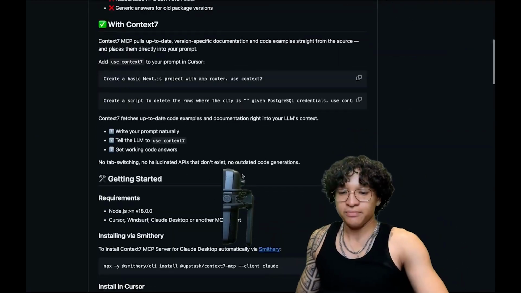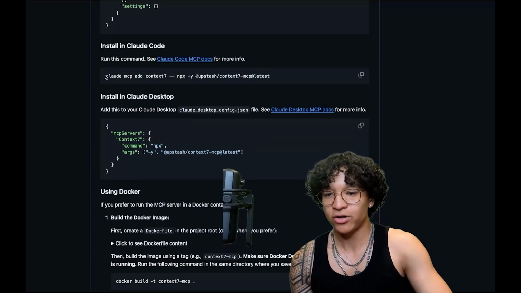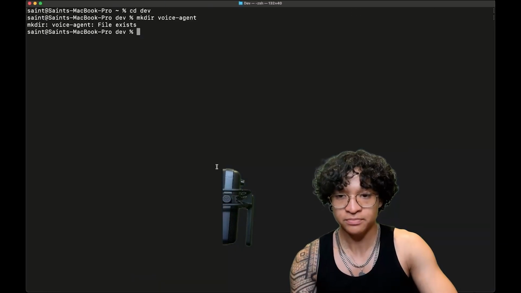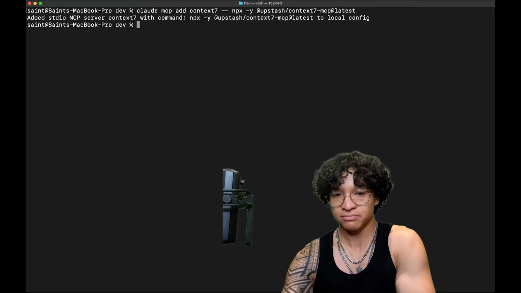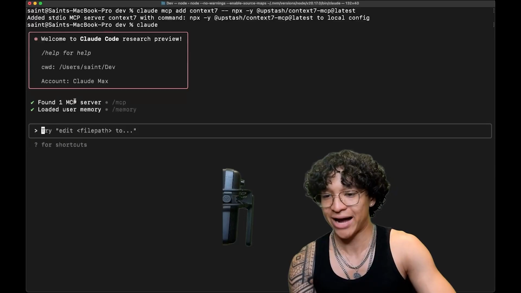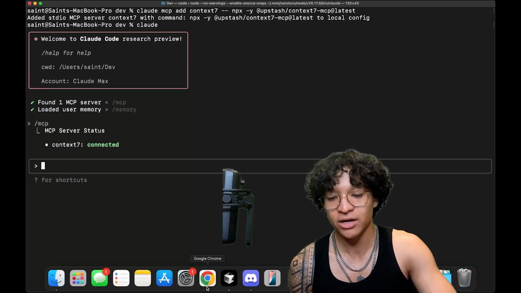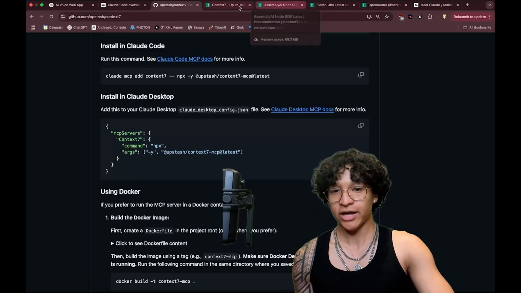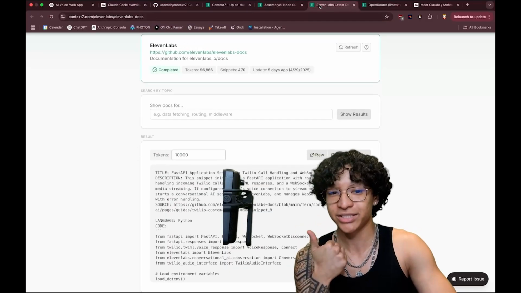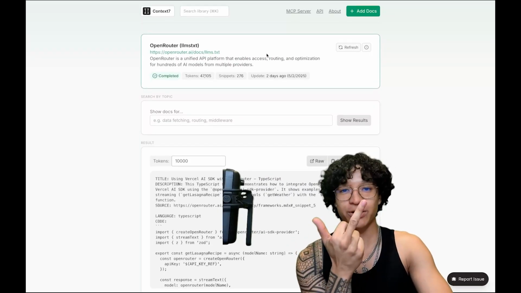You're going to go to the GitHub. You're going to scroll down to where it says install in Claude Code. You're going to copy this command, go back to the terminal, and paste it in. That's it. Now when we go to Claude, you should see that it finds one MCP server. If we type MCP, it should show Context7. What's really nice about Context7 in our case is it has access to the AssemblyAI documentation, the ElevenLabs documentation, and the OpenRouter documentation, which are the three main frameworks we're working with.